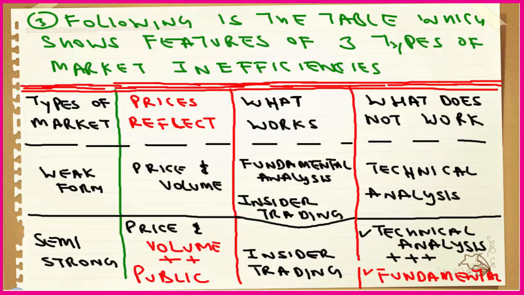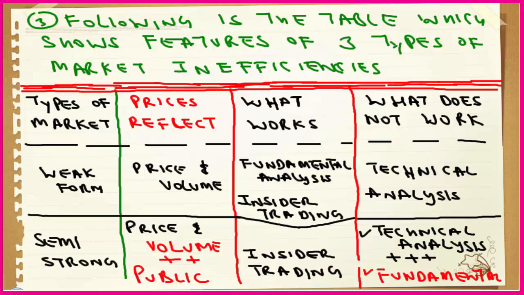Now we have discussed that five points are very important: price and volume, existing price and volume, public information, private information, technical analysis, and fundamental analysis. These are the five points we will take care of while defining these markets. The second column is prices reflect. The third column is what works: in this type of market, what works and what does not work. The first form is weak form. And let me tell you that whether it is weak form, semi-strong form, or strong form, existing prices and existing volume do have an effect.